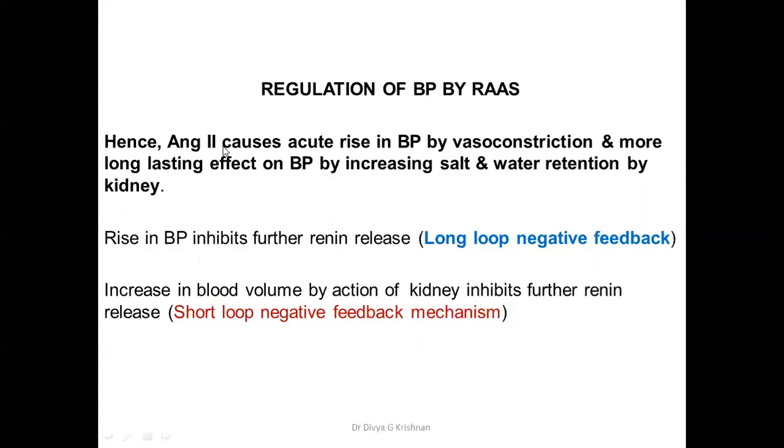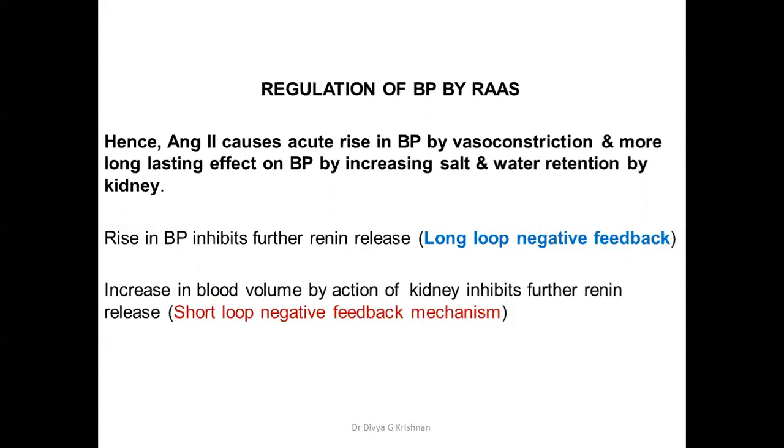So you can see here that the acute rise in the BP is mainly by the vasoconstriction, and the more long-lasting effect on the BP is by the action of increasing the salt and water retention by the kidney. So you have seen already the two actions mainly, that is the vasoconstriction and the increased salt and water retention by the kidney. Now the BP is elevated.